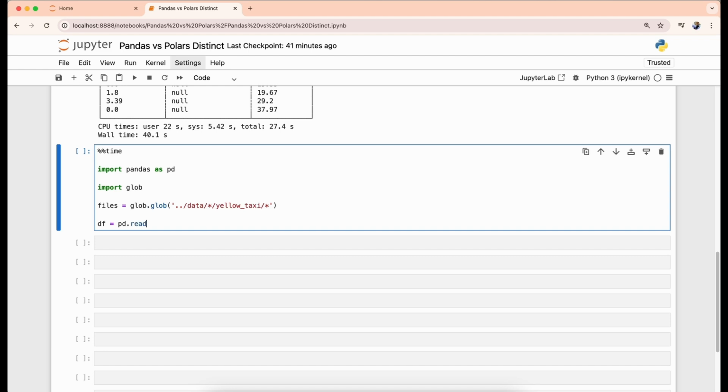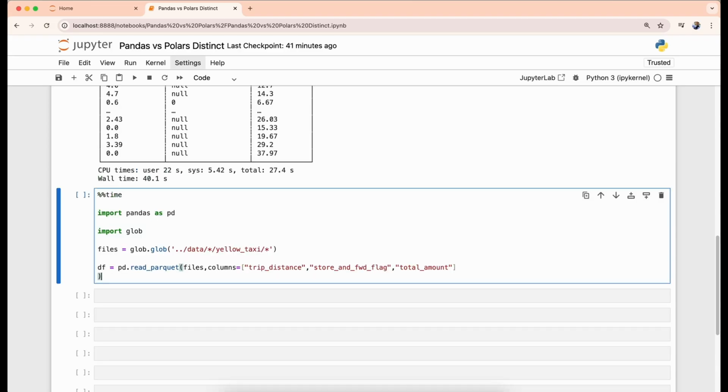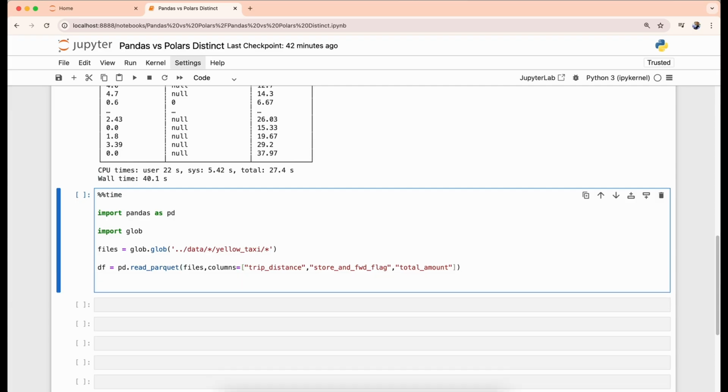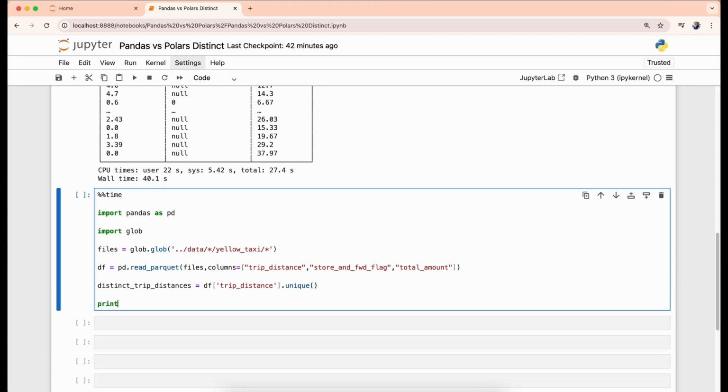Now we use pd.read_parquet with the first parameter as files and then columns. We can take as many columns as we want. We are taking trip distance, store and forward flag, and total amount columns. It will give us a data frame df object. Now we can call the unique method on df trip distance, which will give us a data frame that includes all the unique values from distance. Now we can print the data frame and it will give us the unique values.